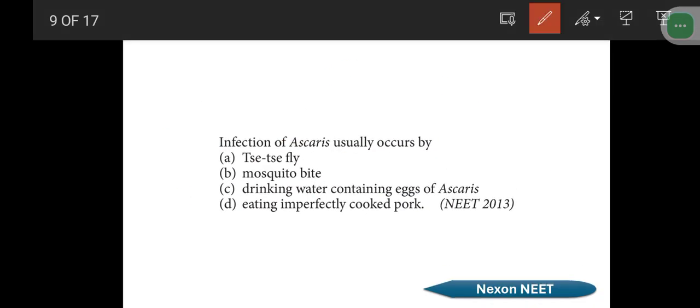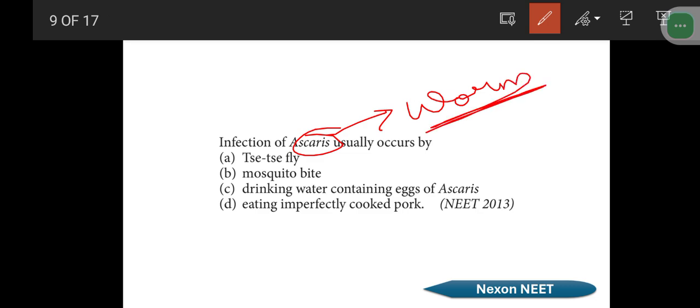Next is infection of Ascaris. Okay, Ascaris. What is Ascaris? It is a worm. Okay, pinworm. Ascariasis. Okay, how is it caused?